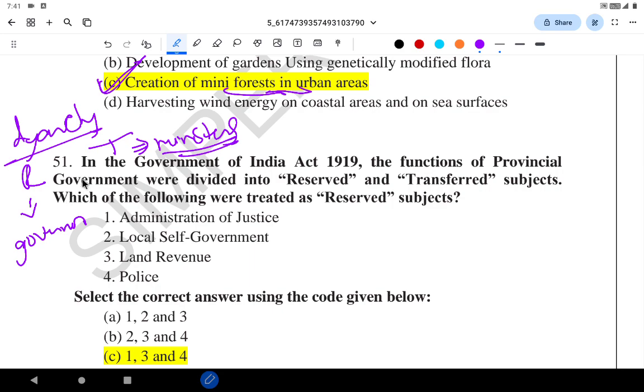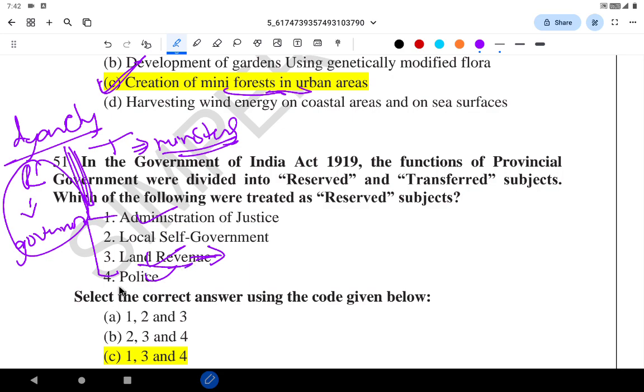So the basic idea is that during the British time, all major ministries or departments which matter the most will be with the governor. That's basic common sense. So administration of justice, they will keep themselves, land reforms and police. So it's basic, because of the land revenue system etc. You will study it, and they wanted to collect as much tax from the people.